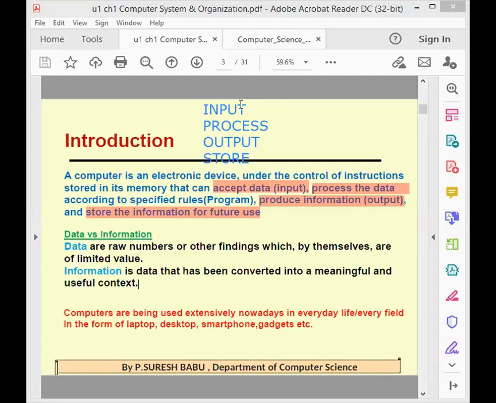So the data will be processed and it produces information. Now what is data? What is information? Students, does anyone know what is data? What is information? Any meaning? Data means what? Information means what? Students? You can reply to me anything.